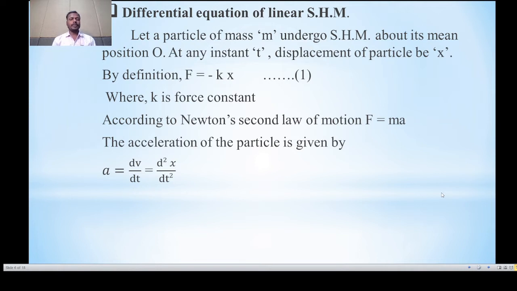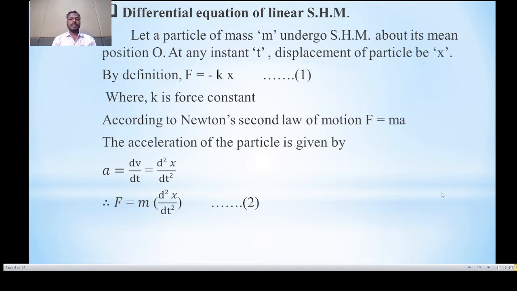Also velocity is change in displacement with respect to time. So finally acceleration a is equal to d2x divided by dt square. Putting the value of the acceleration in the formula of the force, we can write F is equal to m d2x divided by dt square. Consider this as equation number 2.